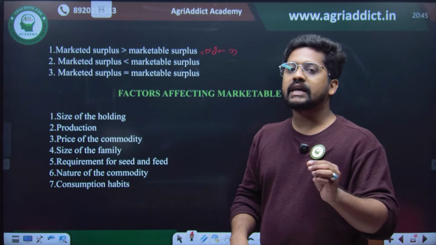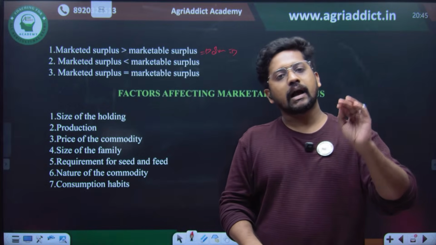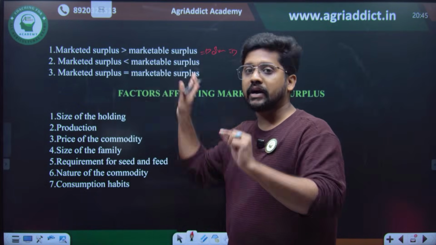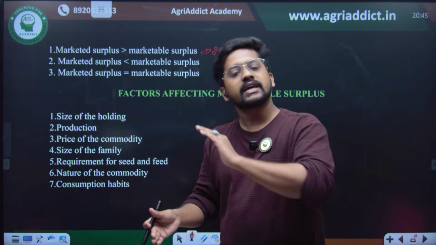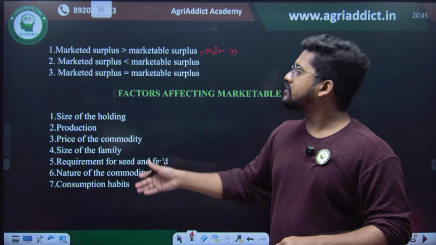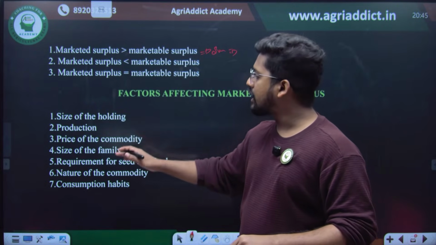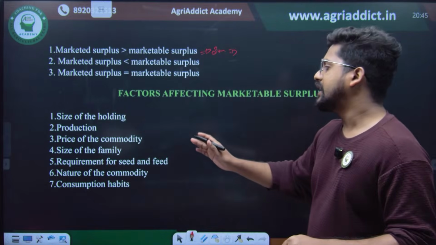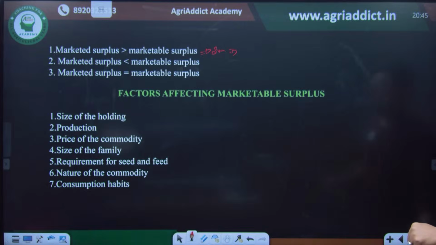Always remember that since he cannot store the commodity for too long, perishable commodities will have marketed surplus equal to marketable surplus. Whatever is left after consumption, he will sell in the market. There is no point in storing it. There are different factors which affect the marketable surplus, such as size of the holding, production, price of the commodity, size of the family, requirements of seed and feed, nature of the commodity, and consumption habits.